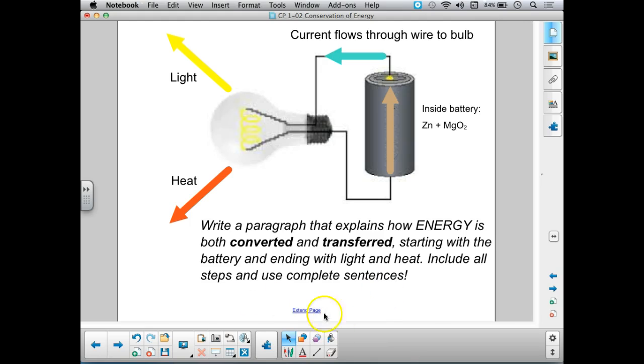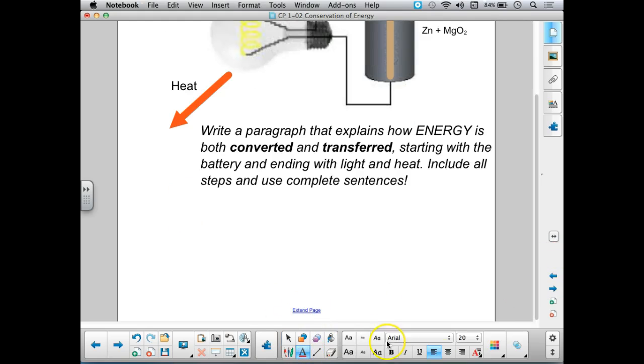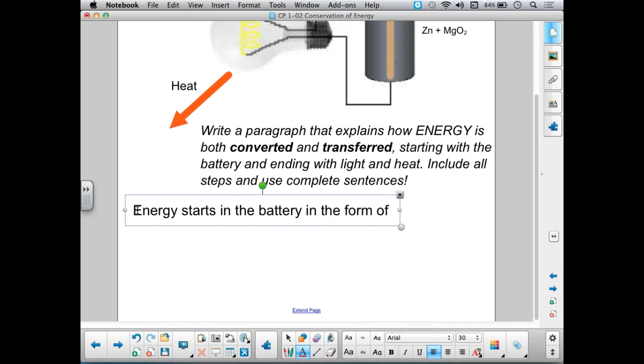Did you try it? Okay, let's see how we did. So I'm going to start a little paragraph here. Well, I know that energy is going to start in the battery in the form of chemical energy. So let me just write that down. Energy starts in the battery in the form of chemical energy.